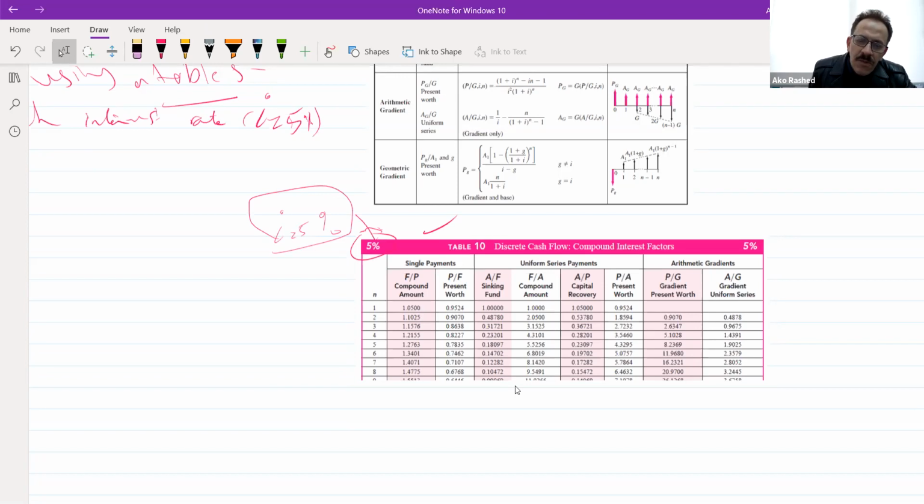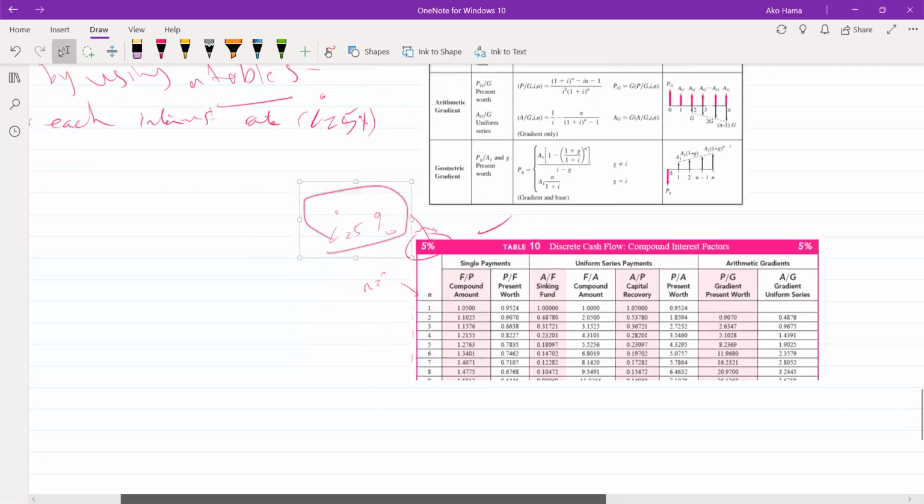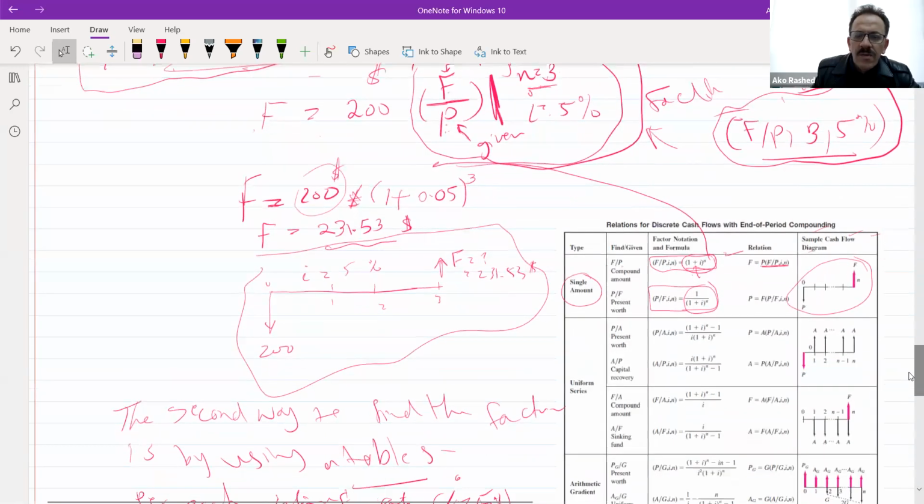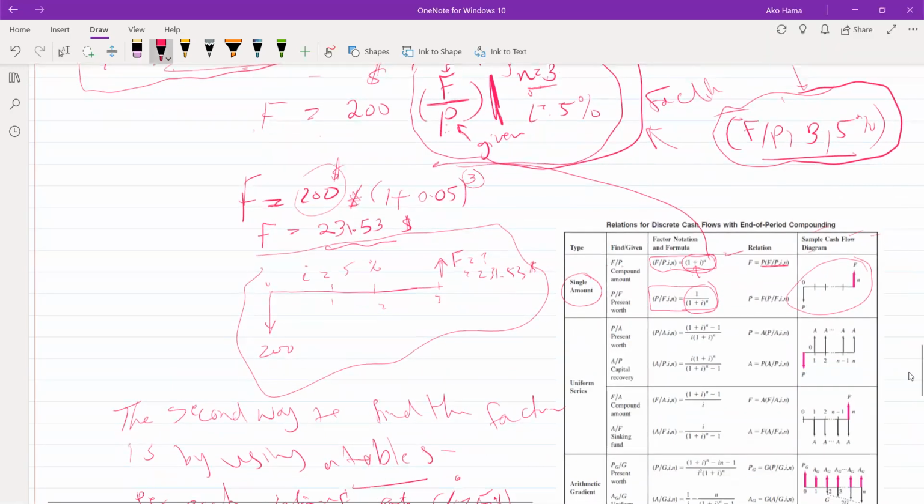Now, in this table, we have 2 things. We have n, the number of years that we are investing in. For our case, the $200 will be invested for how many years? For 3 years, right?